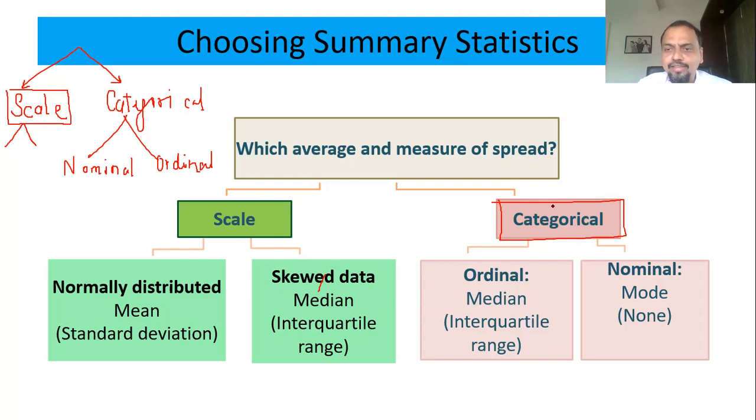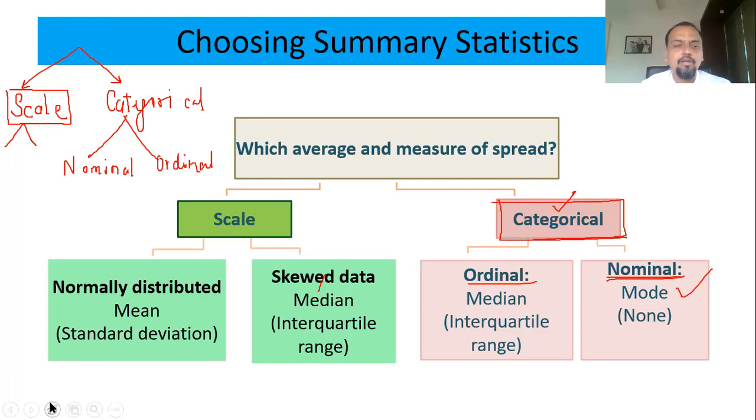If your data is categorical, you know categorical means male, female. That will be nominal. Or the preferences or the ranking that you have done, that is ordinal. If your data is categorical, particularly nominal, then we cannot use mean or median for averages. We have to go for mode only.